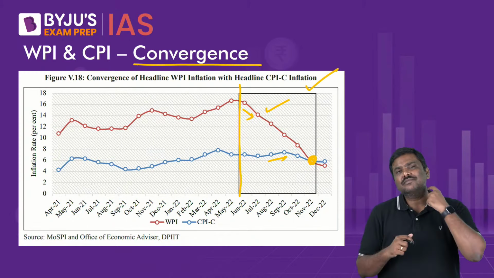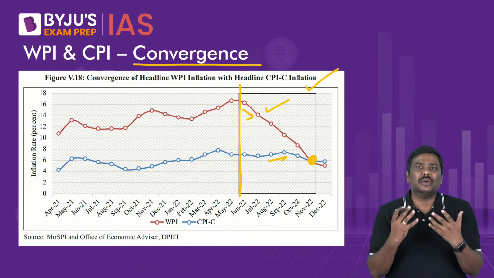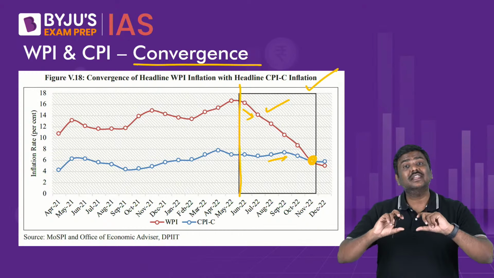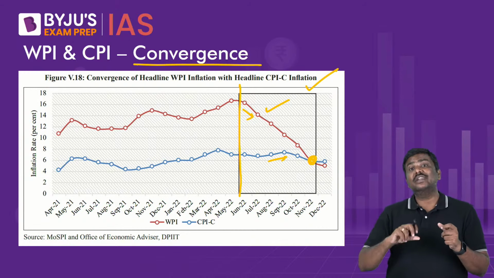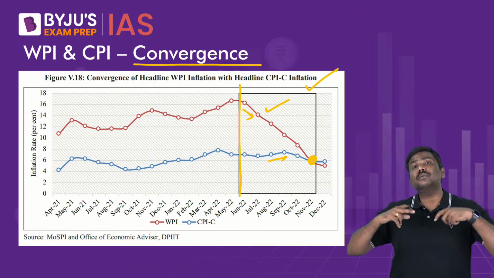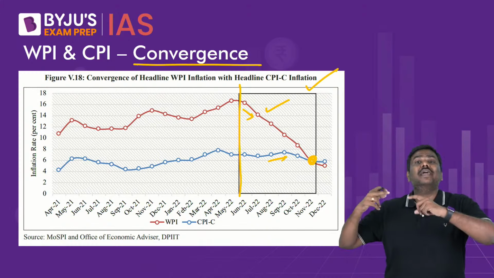And please understand this. Some of you might be feeling, sir, both of them should move in the same direction at the same pace. Why are they not moving that way? The reason is simple. It could be because of the difference in the composition of both the WPI as well as CPI. It could be because of a different base year. It could be because of the base effect. It could also be because WPI doesn't include services, while CPI includes services.